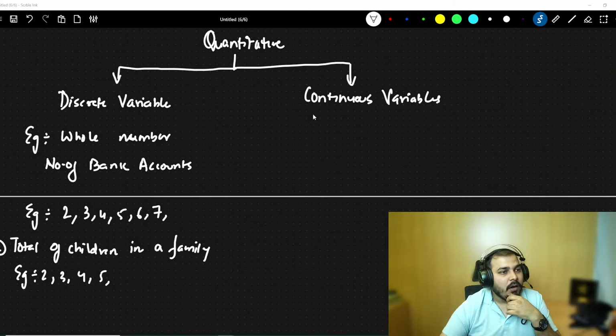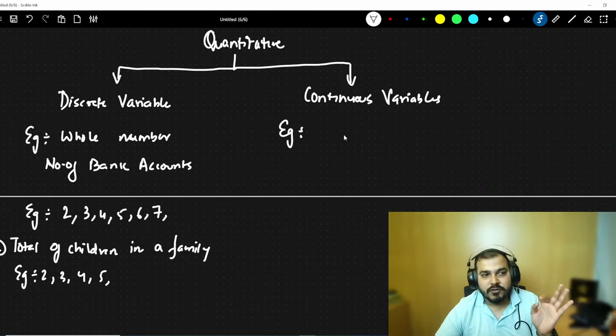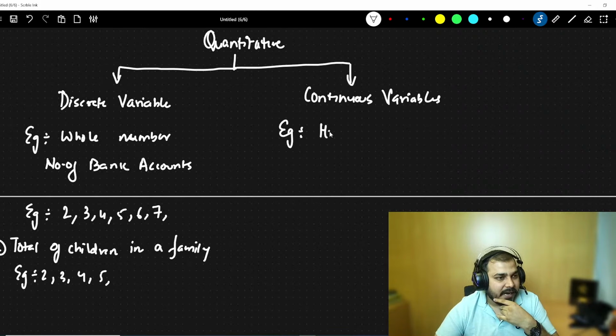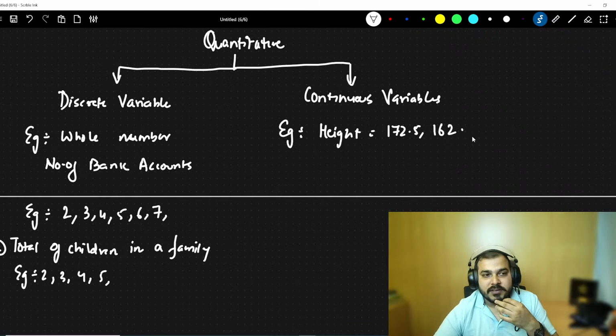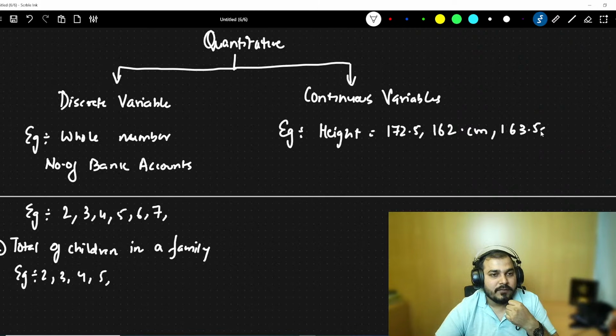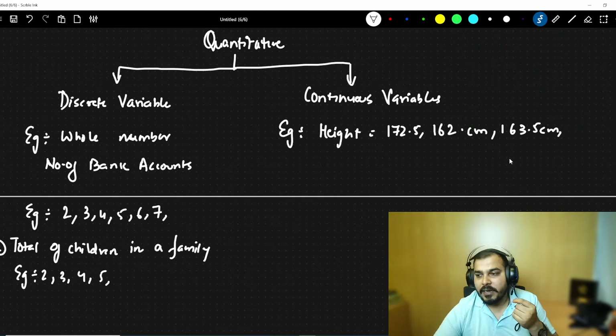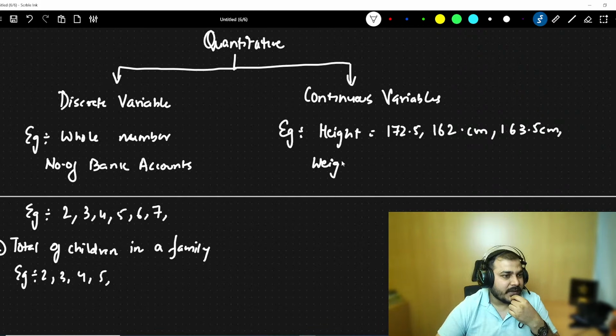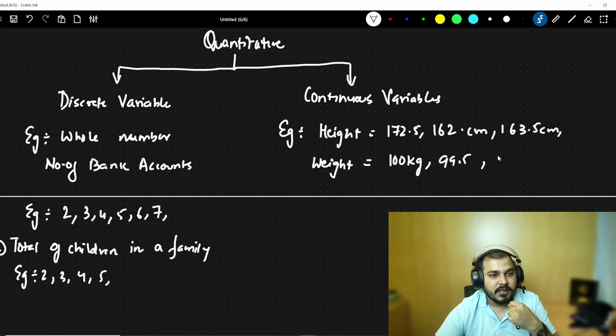Now let's go with respect to continuous variable. Here we have already discussed that it can have any values. Suppose I say height. I can say that the person is 172.5 centimeters, 162 centimeters, or 163.5 centimeters. Any value can come over here. Similarly, with respect to weight, I can say the person is 100 kgs, 99.5 kg, or 99.75 kgs.